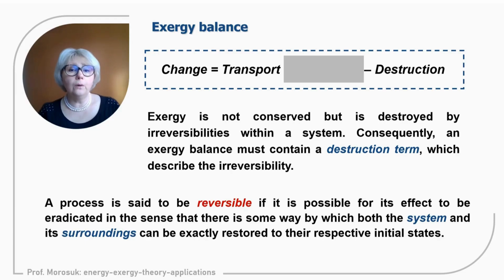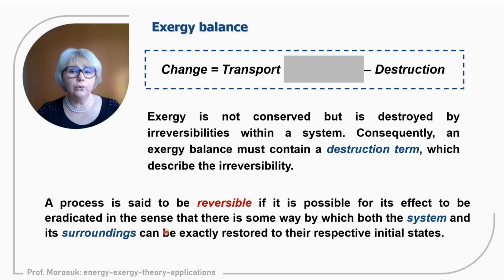We know the definition of a reversible process. A process can be assigned as reversible only if the system and surroundings are returned to the initial state. We already discussed that for the system it is possible, but for the surroundings it is impossible to return to the initial state. It means that we need to add another term that will describe the irreversibilities within the surroundings, because in the balance the term exergy destruction is associated only with the irreversibilities within components.